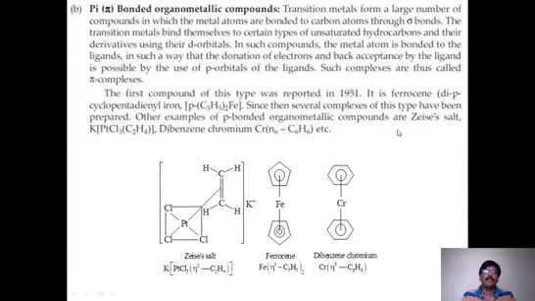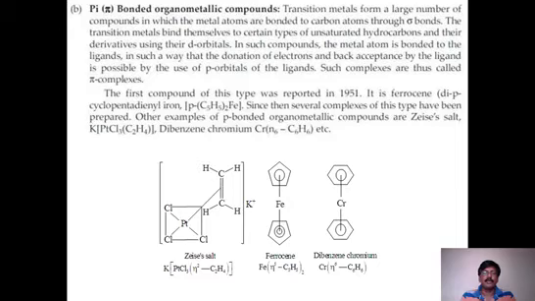This is cyclopentadienyl iron. The cyclopentadienes form a kind of pi bonding. It's not a direct sigma type bonding, and not a covalent type bonding, but a kind of pi bonding formed between iron and two cyclopentadiene molecules.